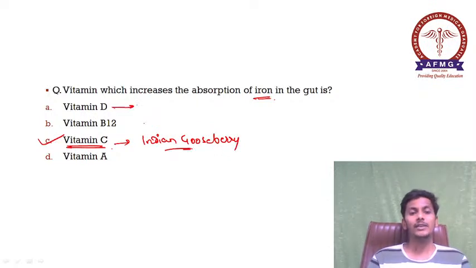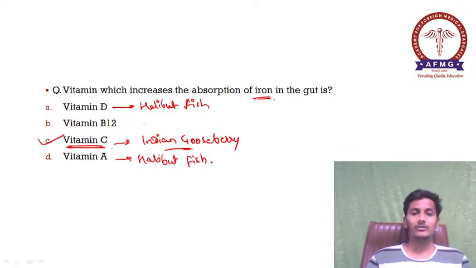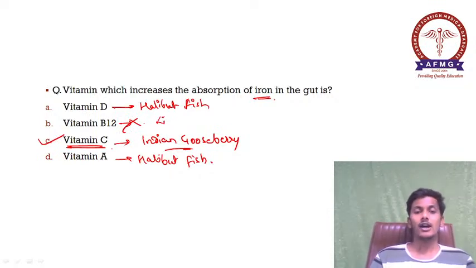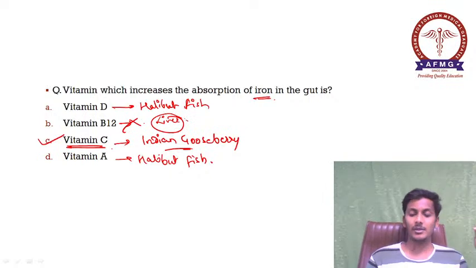The richest source of vitamin D would be halibut fish liver oil. Okay, halibut shark fish liver oil, or you can say just halibut fish liver oil. And for vitamin A also, it is the same one, that is halibut fish liver oil. And vitamin B12 does not have any plant source, important to be remembered. Liver or animal meat is the richest source of vitamin B12.